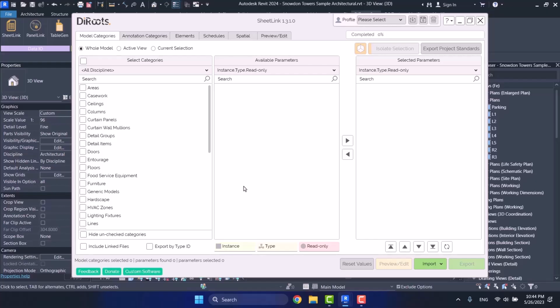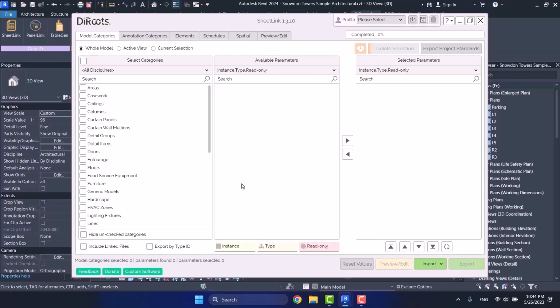Now, what is the interesting point? Not only can you have a direct output of these chosen parameters in Excel, but you can also change some of the amounts and quantities of these parameters, and then import your schedule into the project again.